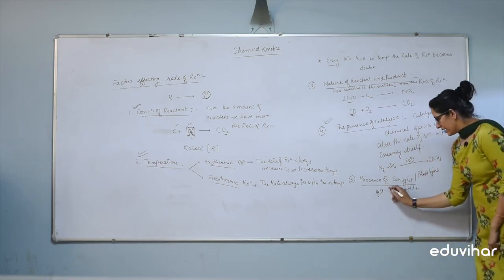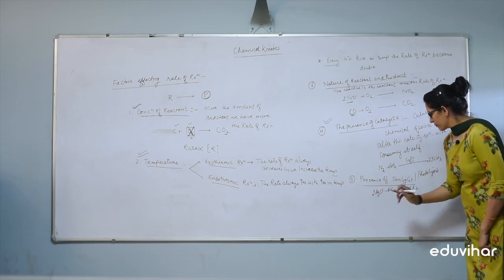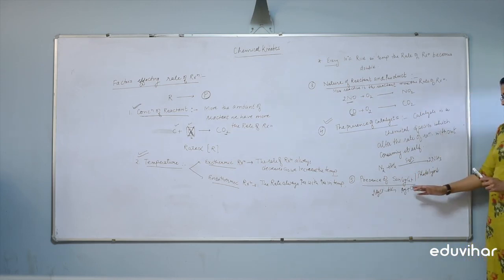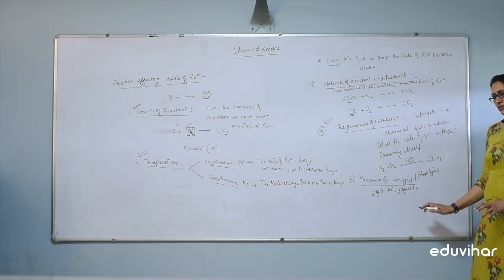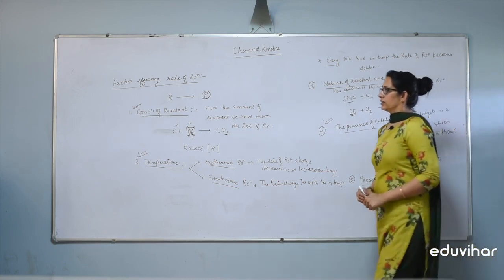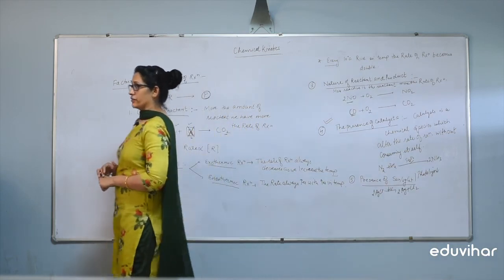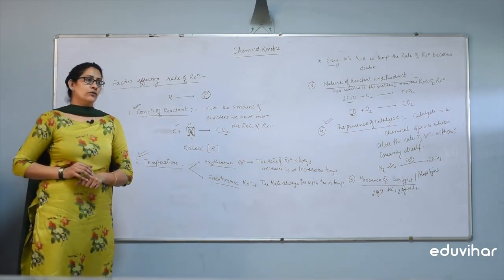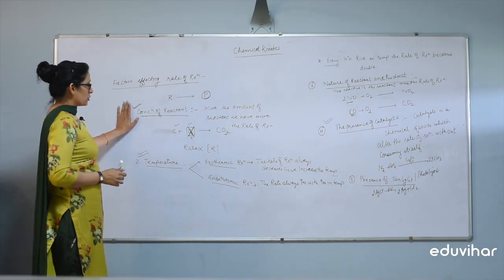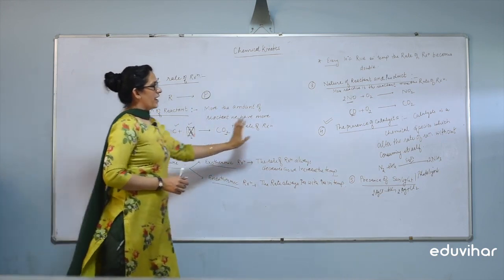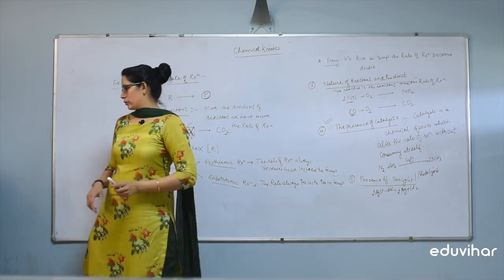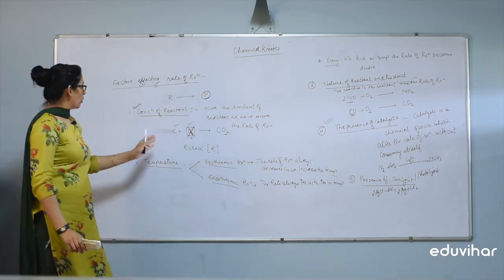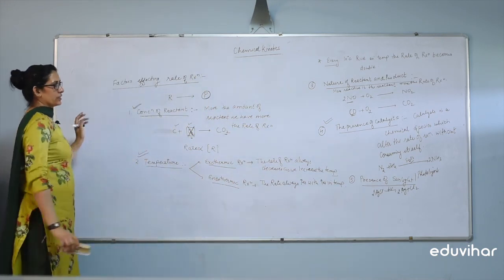For example, AgCl in presence of sunlight changes into Ag plus Cl2. In absence of sunlight, this reaction will not occur. All these five factors influence the rate of reaction, but the concentration of reactant, temperature and presence of catalyst we study in detail. So let's start with the detailed study of concentration of reactants.